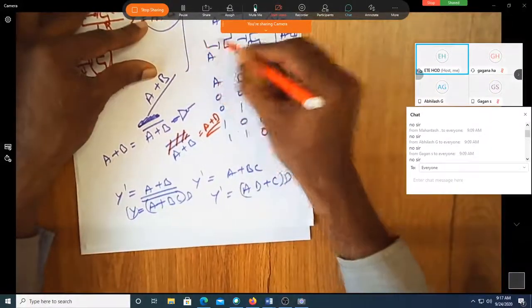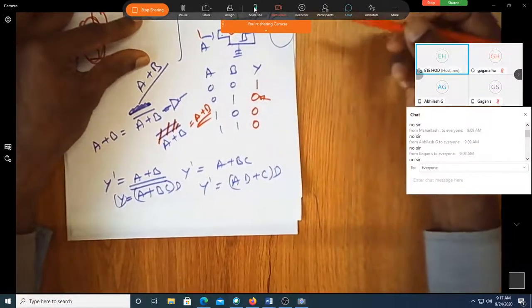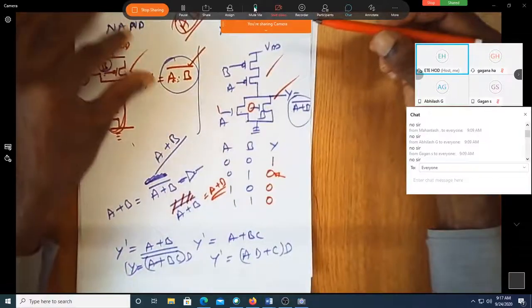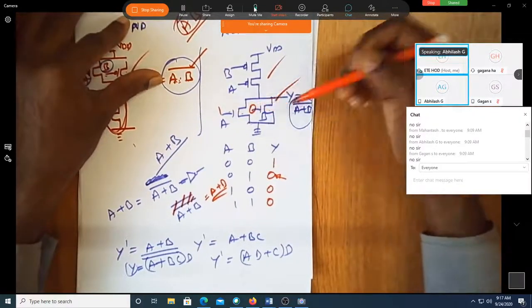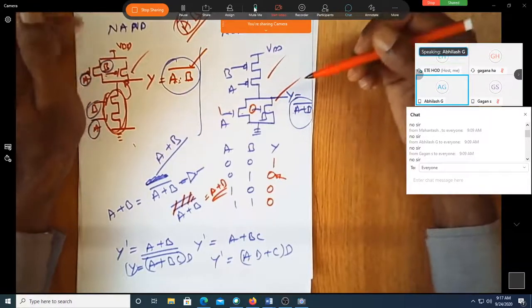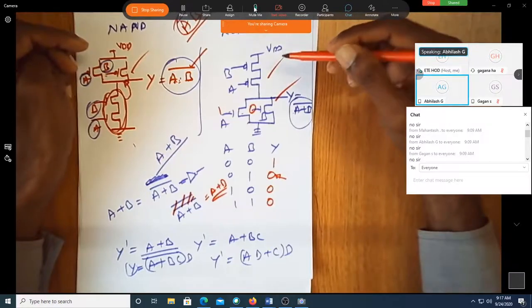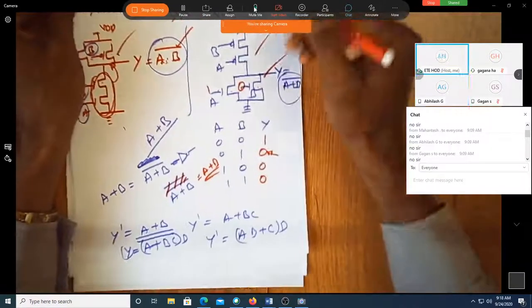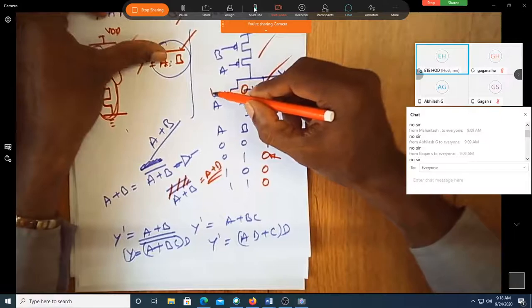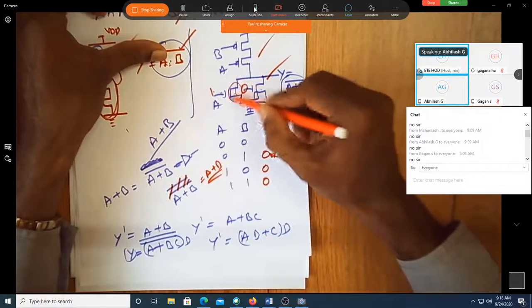Assume that one of the inputs is 0. This is 1 0. What will happen? How is the output 0 here? Abhilash? Sir, NMOS is on for A and PMOS is also on for B. See here, whenever one of them is 1, when A is 1, is this switch closed?